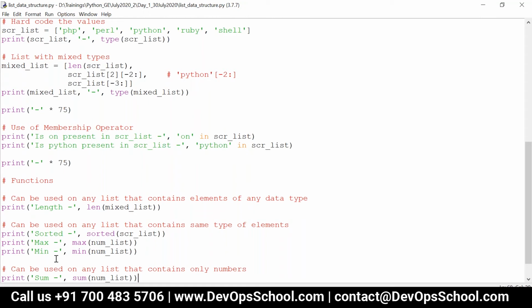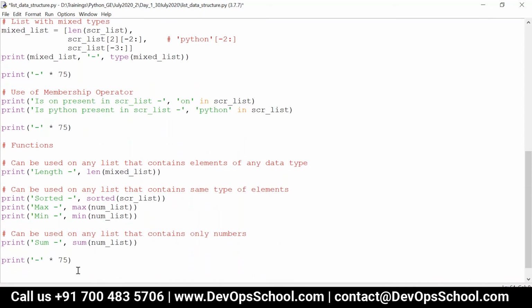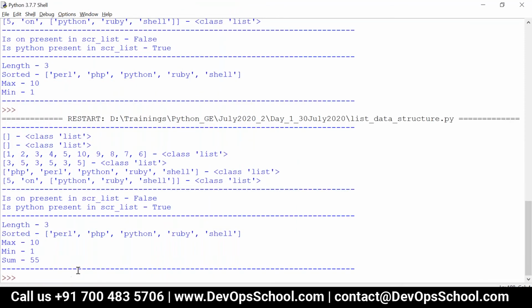Now if you see here, I have used the sorted function. That means it returns a list which is sorted. But if I display scr_list, the elements within the list are never modified.